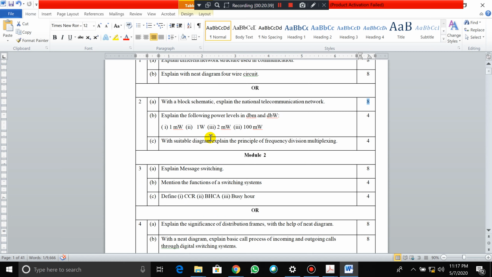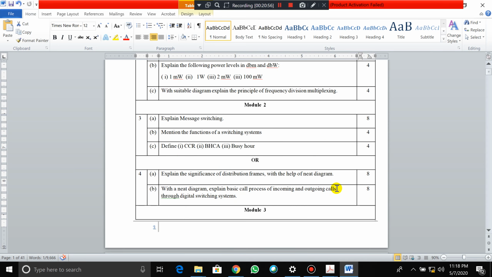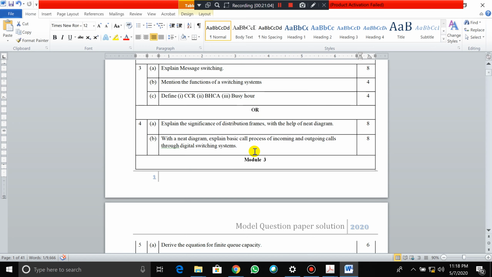Explain message switching. I told you repeatedly many times in module number 2, message switching, circuit switching: either they'll ask you to explain or they may ask you to tell the difference. Here they are asking for an 8 marks explanation. Here, to mention the functions of the switching system, they are asking 4 marks. Okay, and definitions: CCR, BCCA, busy hour, very important, kindly practice.